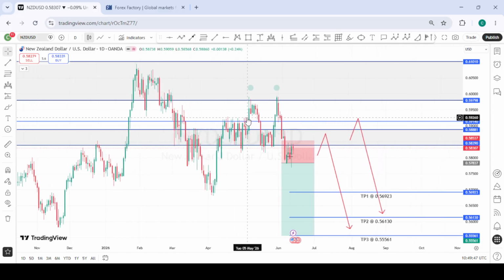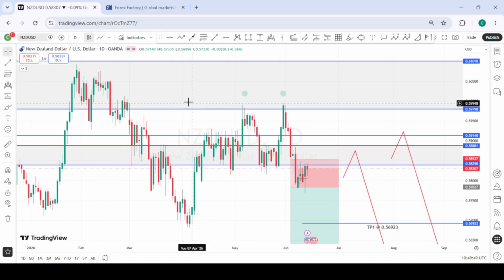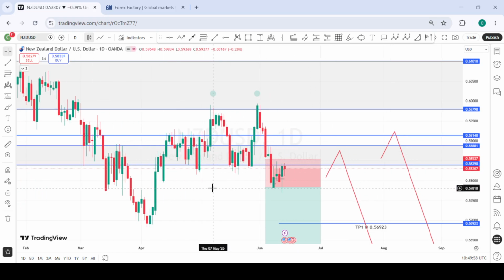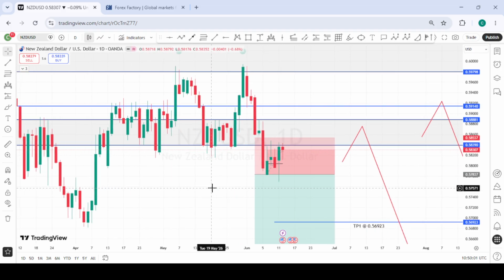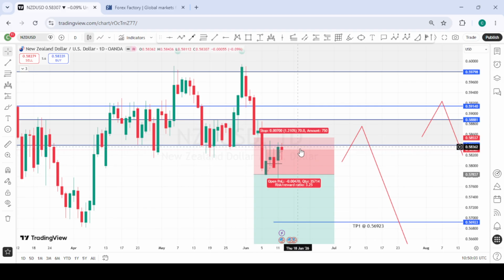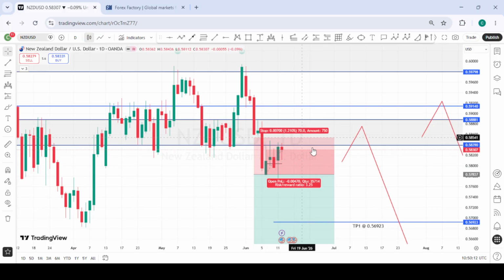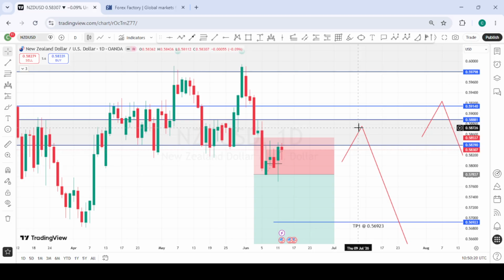This is NZDUSD. For NZDUSD, we had this nice double top reaction from this strong area of interest, and we were anticipating a pullback or a retest of the neckline of this double top. Price retested and gave us some rejections, but looking at how DXY might give us a deeper pullback, we actually took this position. So we are also in this position, just as we are on GU. Should DXY give us a deeper pullback, this position might be taken out. So we can get a deeper pullback into this area of interest, then we can get a cleaner move to the downside.